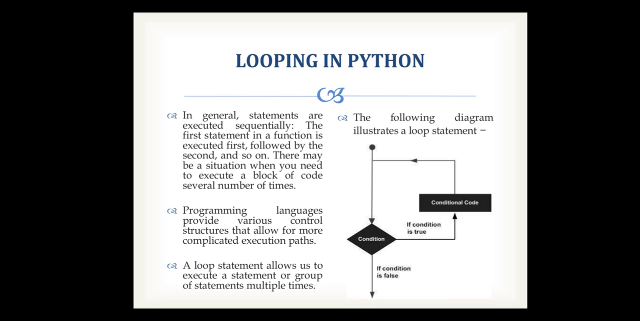Programming languages provide various control structures that allow for more complicated execution paths. A loop statement allows us to execute a statement or a group of statements multiple times. This is just a structure. When your condition is true, your loop is going to be executed n number of times. When your condition is false, it is going to stop iterating the loop.